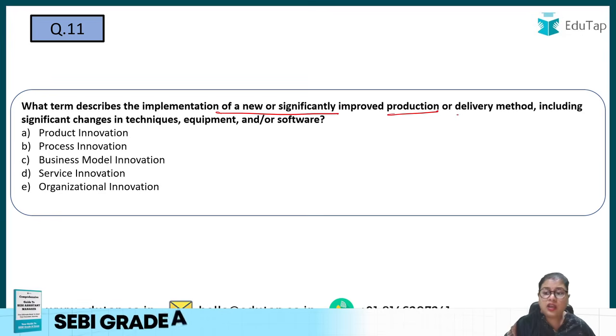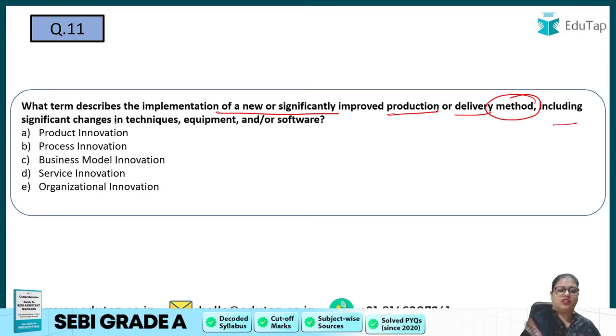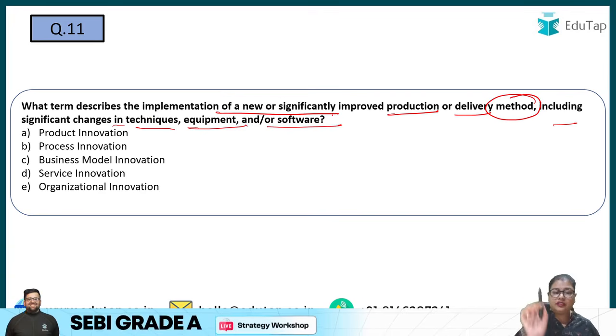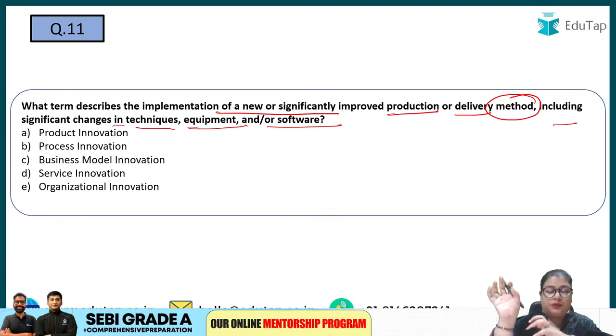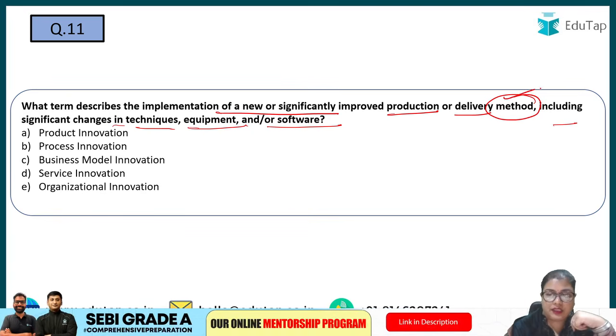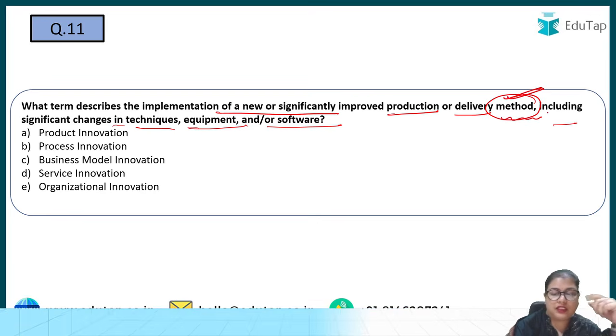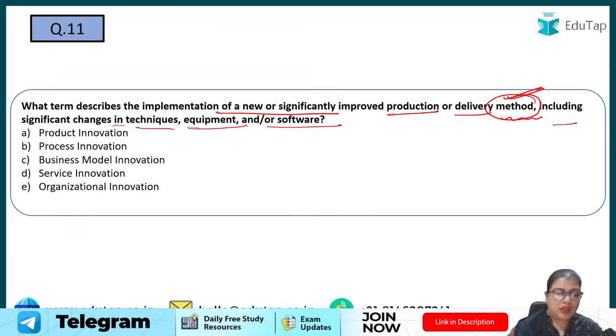Next, question number 11: what term describes the implementation of a new or significantly improved production or delivery method, including significant changes in techniques, equipment, or software? So here we are talking about an implementation of an improved production or delivery method. When I'm talking about a method, am I talking about the product? So product innovation can be the correct answer.